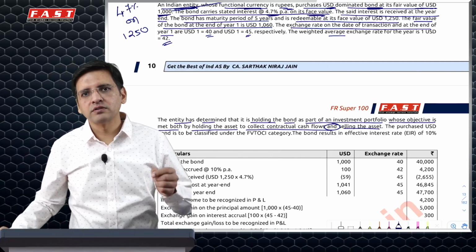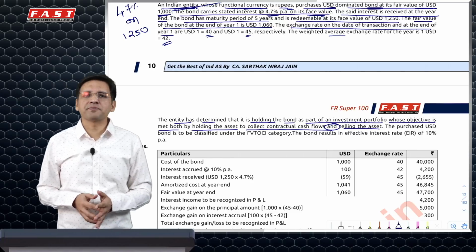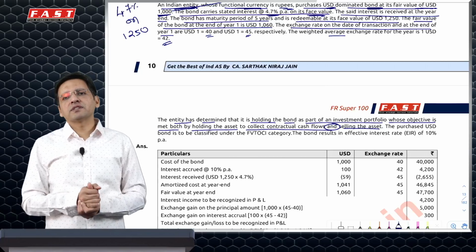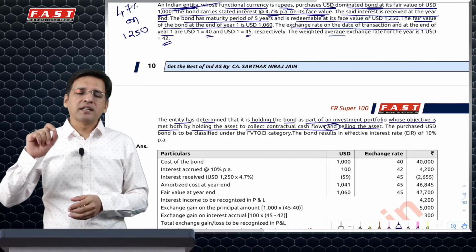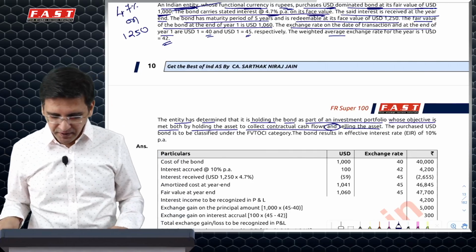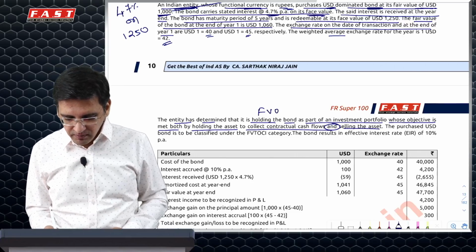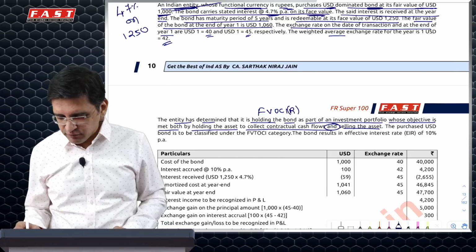Now remember, bonds usually will meet the SPPI test. However, a foreign currency bond may not meet the SPPI test. But then specifically Ind AS 109 says that if the fluctuations are just due to foreign currency, otherwise if the cash flows meet the SPPI test, we will consider that the foreign currency bond meets the SPPI test and hence the FVOCI method would be possibly available. The business model is hold or sell, hence you will have to follow FVOCI.